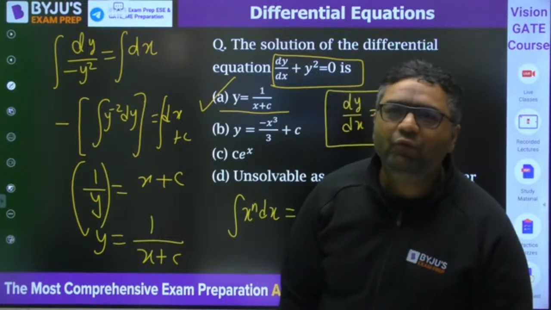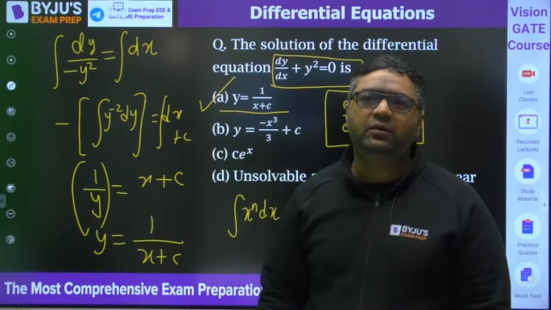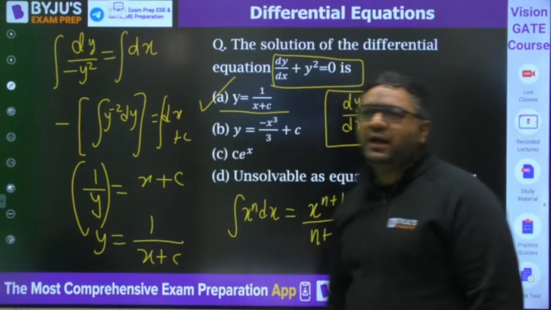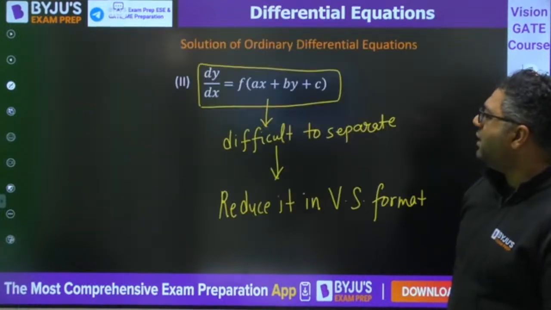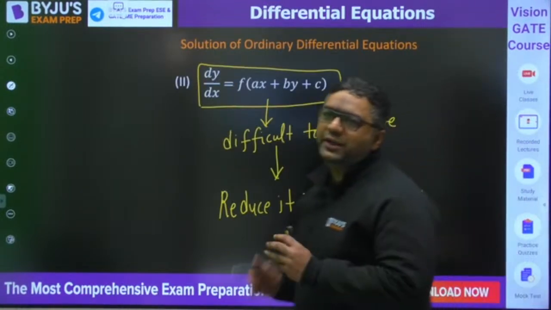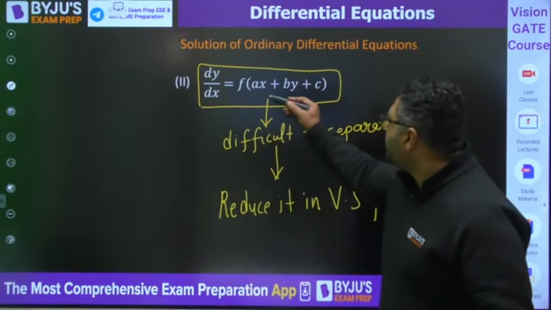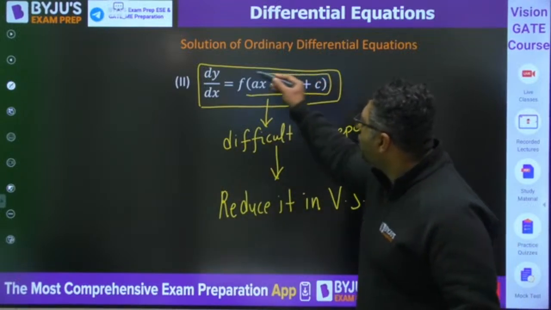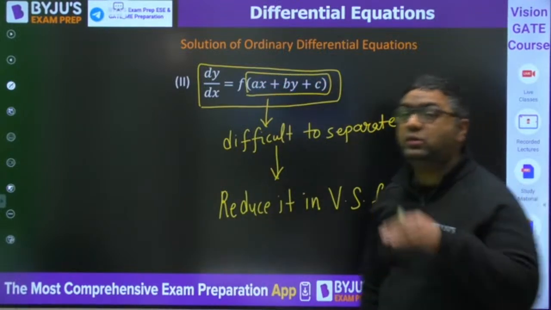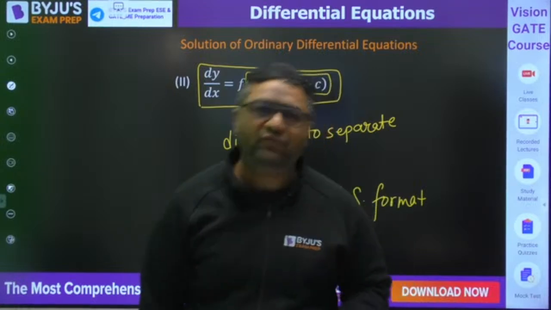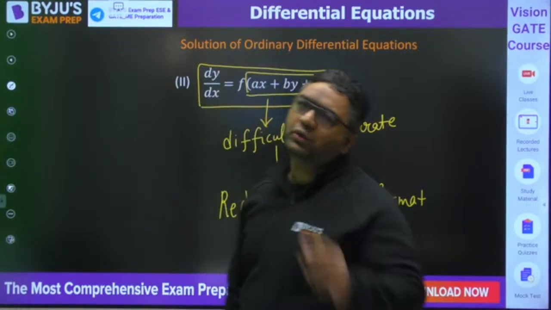Now my dear, we are moving further. Now we are moving to this form. If you get this addition subtraction kind of format, then this is not the variable separable format. We need to reduce it into that format. Then only we can solve this question.